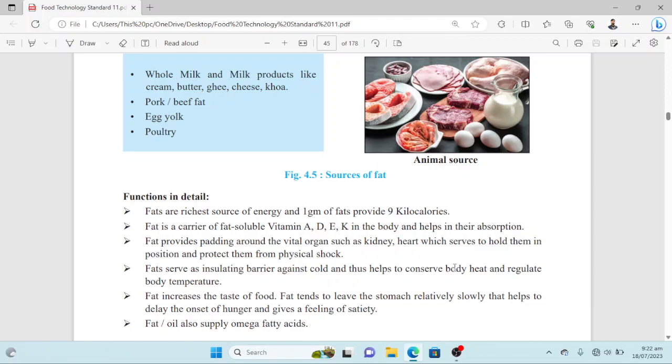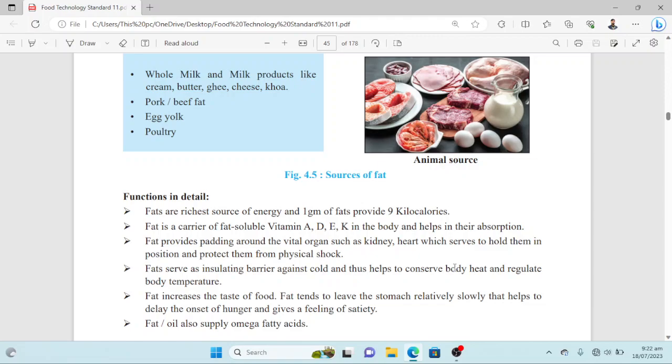Fats also supply omega fatty acids, and omega fatty acids are very important, just like the vitamins. So omega 3, omega 6, omega 9 fatty acids are very important in the body for many functions. There are some brain functions and some other regulatory functions. So they are delivered by fats. So these are the functions in detail of fats.